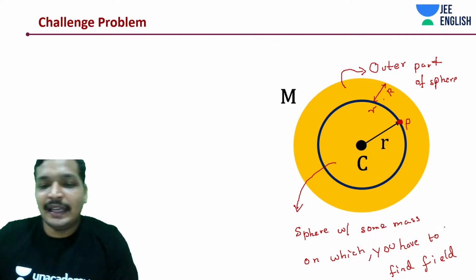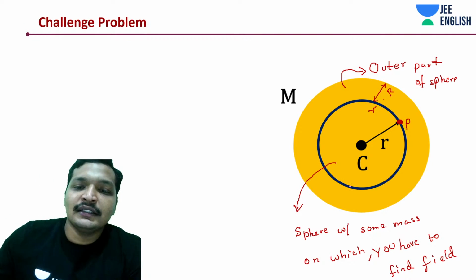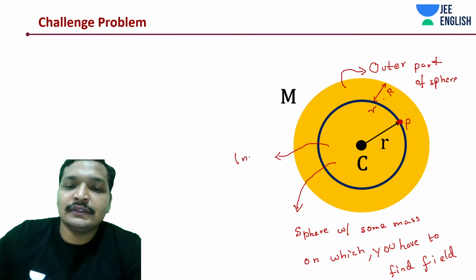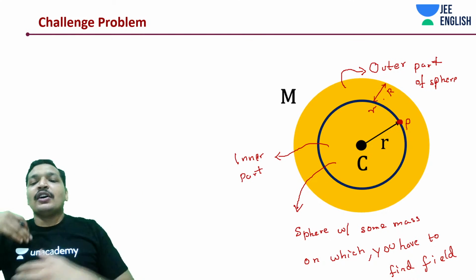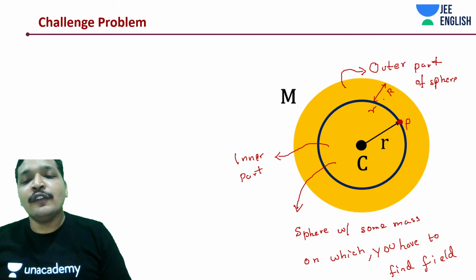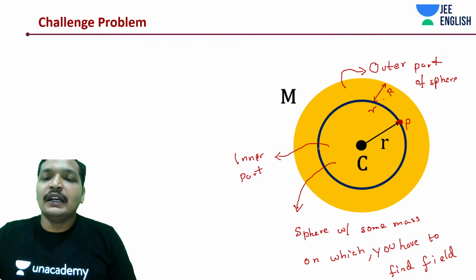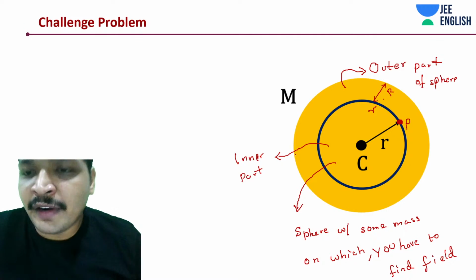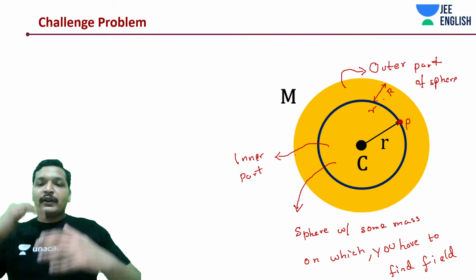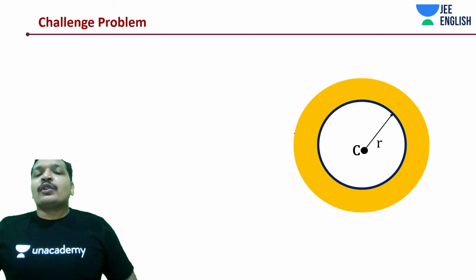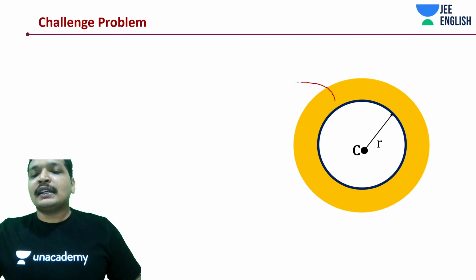Easy. That inner part that you are noticing over here is going to be what? That part with some mass on which you have to find out some field. Now we have divided this into two parts. One is the outer part, one is the inner part. What happens due to the outer part?